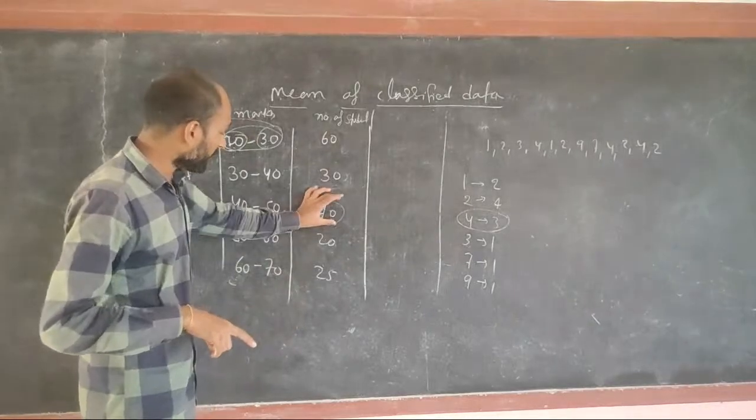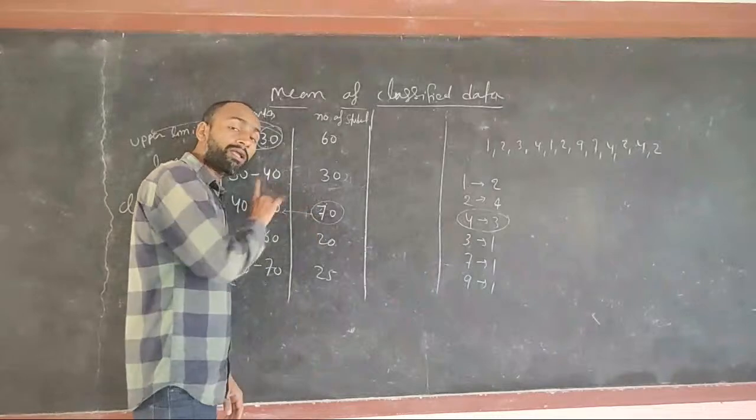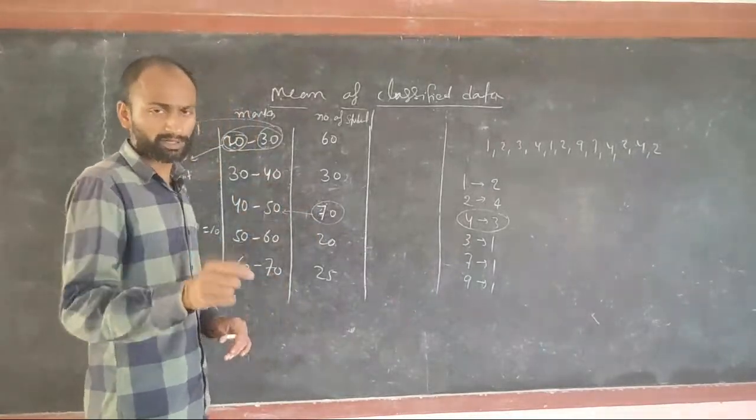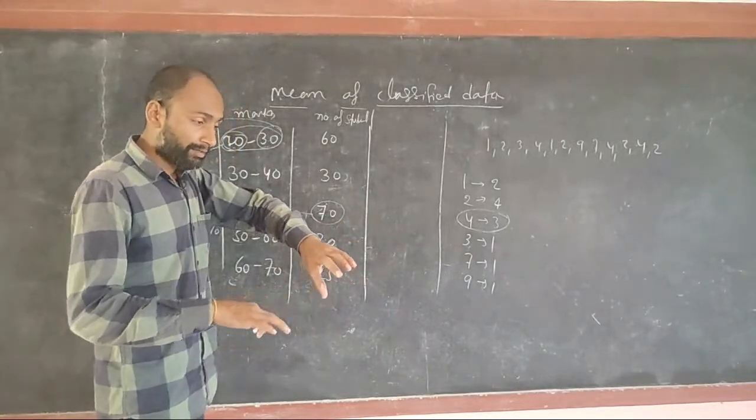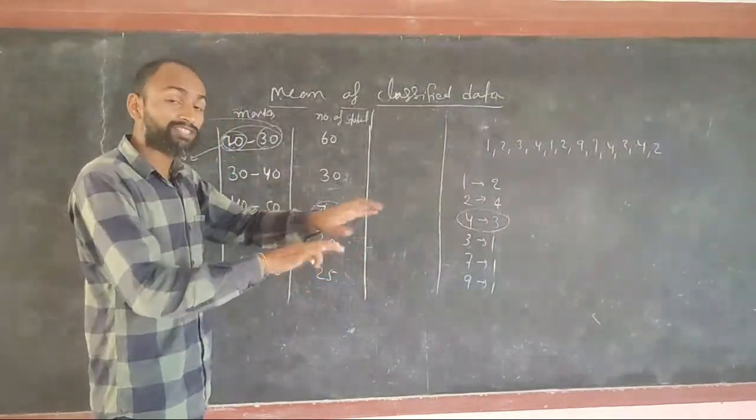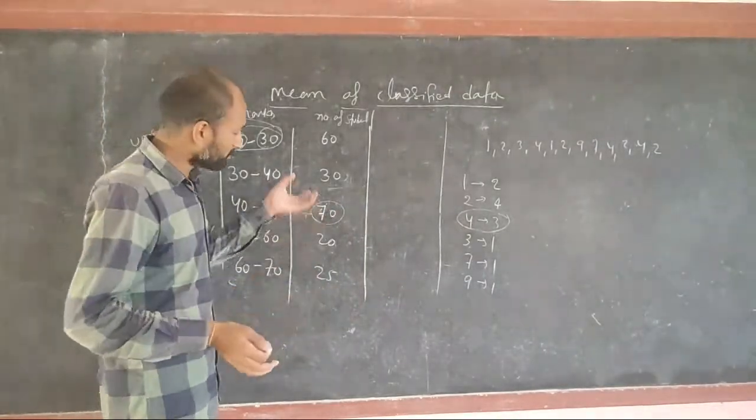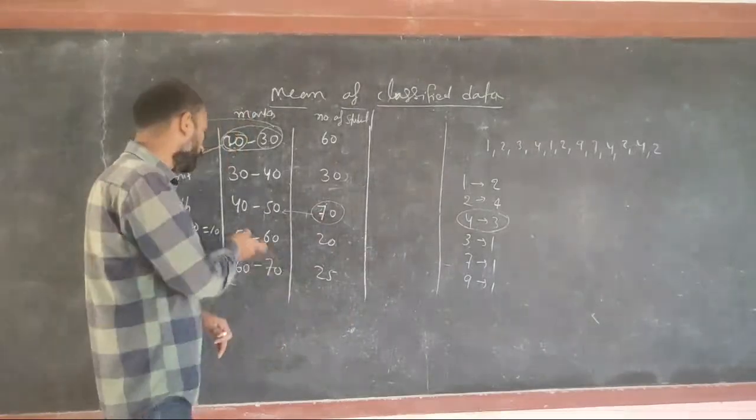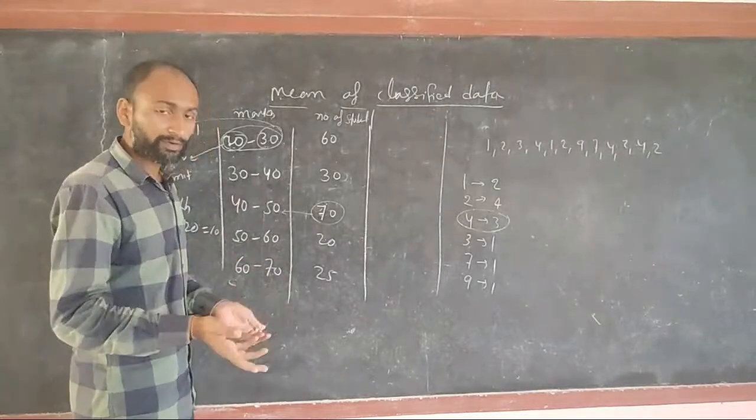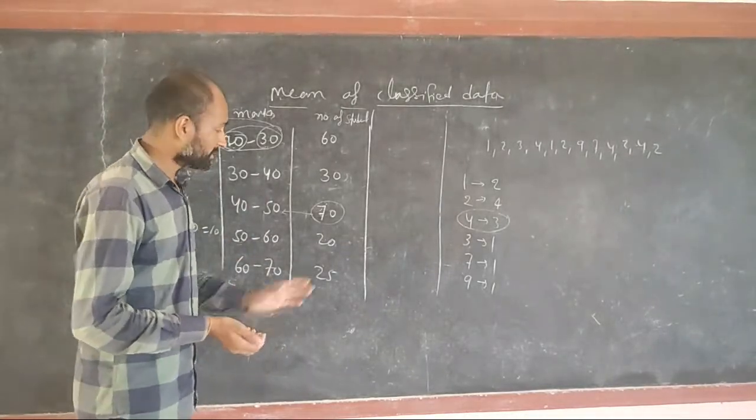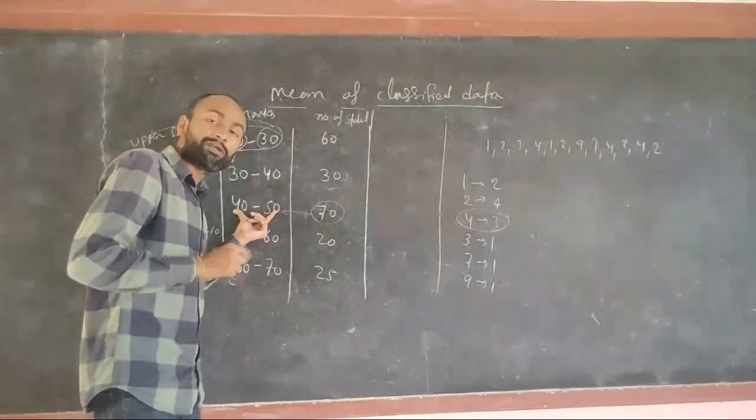So this class will be called the modal class. Modal class means the class which has been repeated the maximum number of times. This lower limit will be called the lower limit of the modal class, and this upper limit will be called the upper limit of the modal class. If anyone asks what is the modal class, this will be the modal class.